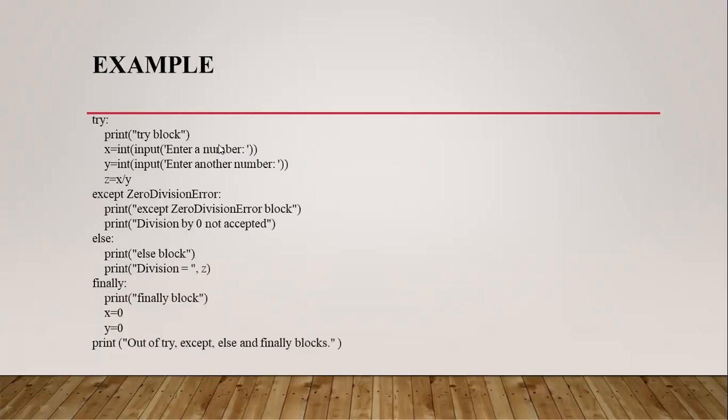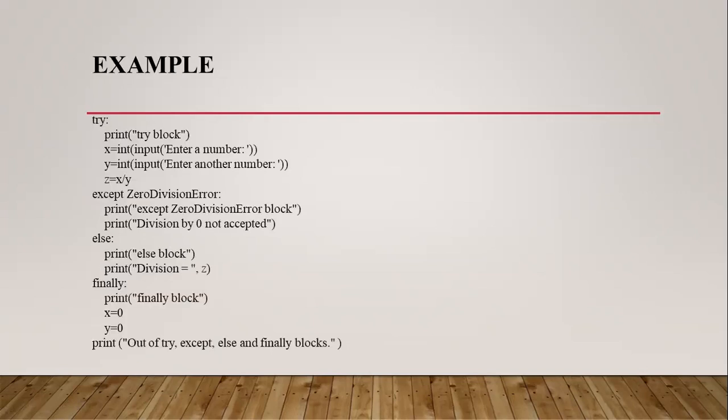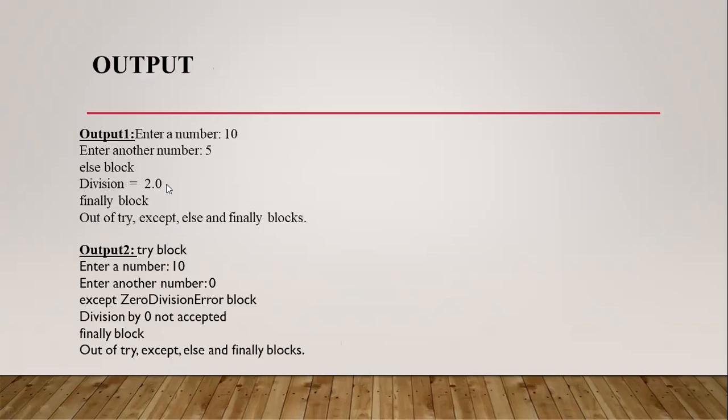What I am trying to do here is z equal to x by y, 10 by 5. There is no exception in this particular operation, 10 by 5. So in this one, the control comes to the else block. So print else block division equal to z. What is the value of z? 10 by 5, 2. So it prints just 2.